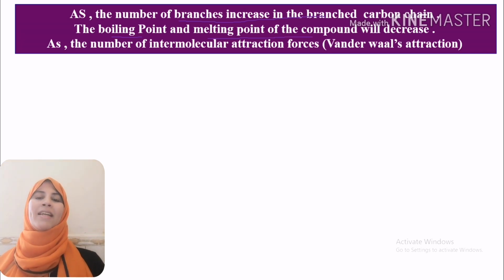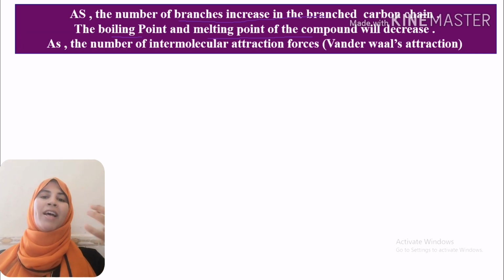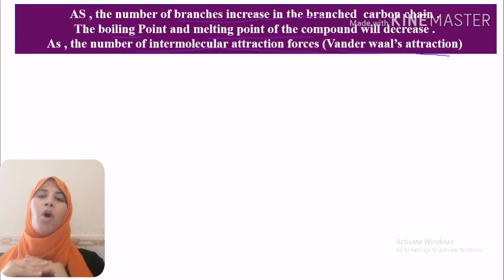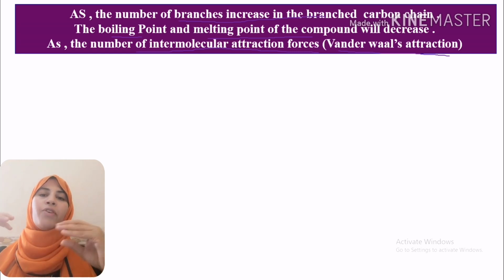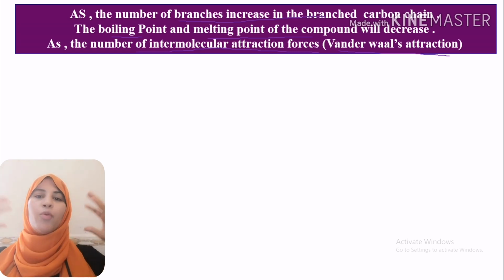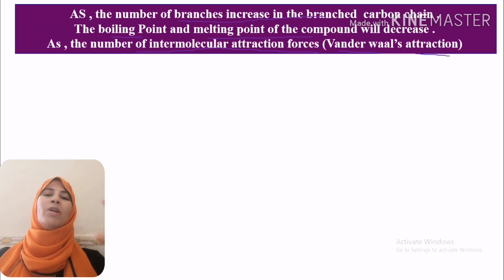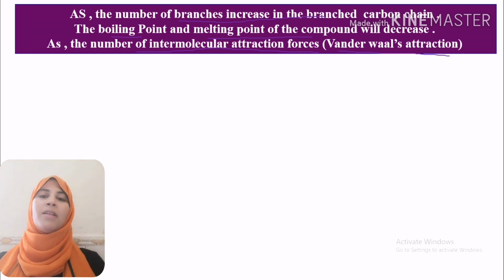Why will the boiling point and melting point decrease? Because the number of intermolecular forces of attraction, the van der Waals forces of attraction, will decrease. As the number of intermolecular forces of attraction decreases, be sure that the boiling point and melting point of